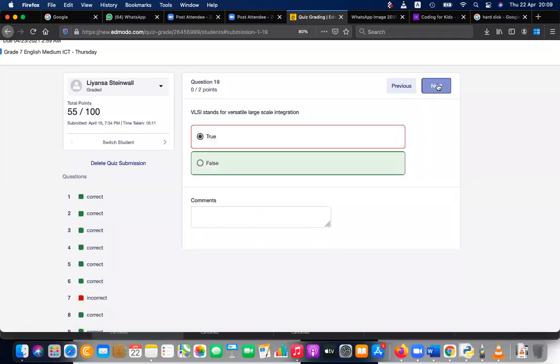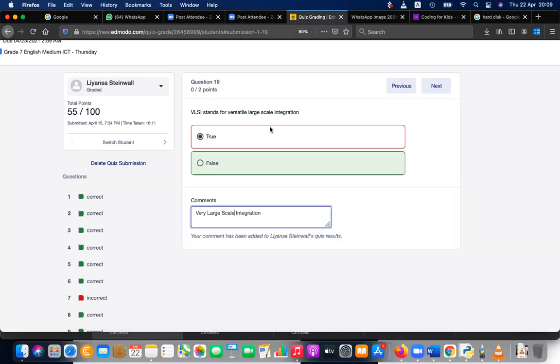Next question. VLSI stands for versatile large scale integration. No, it's very large scale integration. Right? Strong definition here. It's not versatile, it's very large scale. Very large scale. What's versatile? Versatile means it's like multi-purpose. The meaning of versatile is multi-purpose.